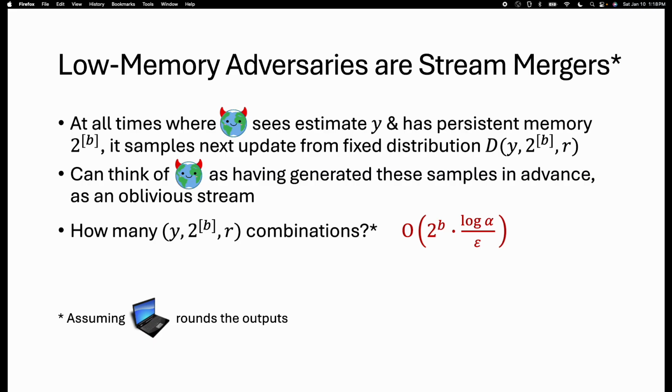It turns out the computation is the same as before. It's 2 to the b, which is the number of different states of the persistent memory, times log alpha over epsilon, which is the number of different estimates that the adversary will see, assuming the streaming algorithm will round its output again. So we can roughly set tau to be 2 to the b times log alpha over epsilon, and we can use the previous theorem that we have about tau merging adversaries.